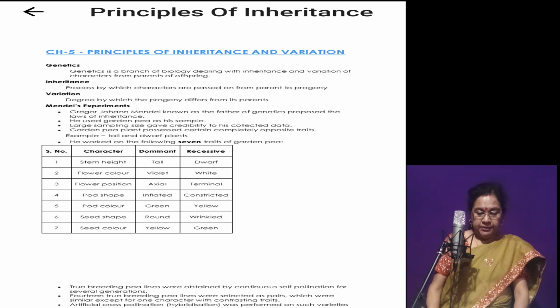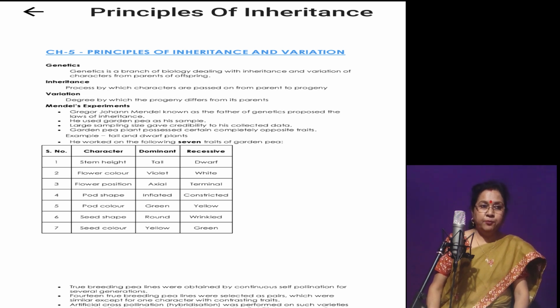Now, the inheritance. Inheritance is the transfer of parental characters from one generation to the next generation. Variations occur, that is, the differences of traits in individuals from parents to the offsprings.